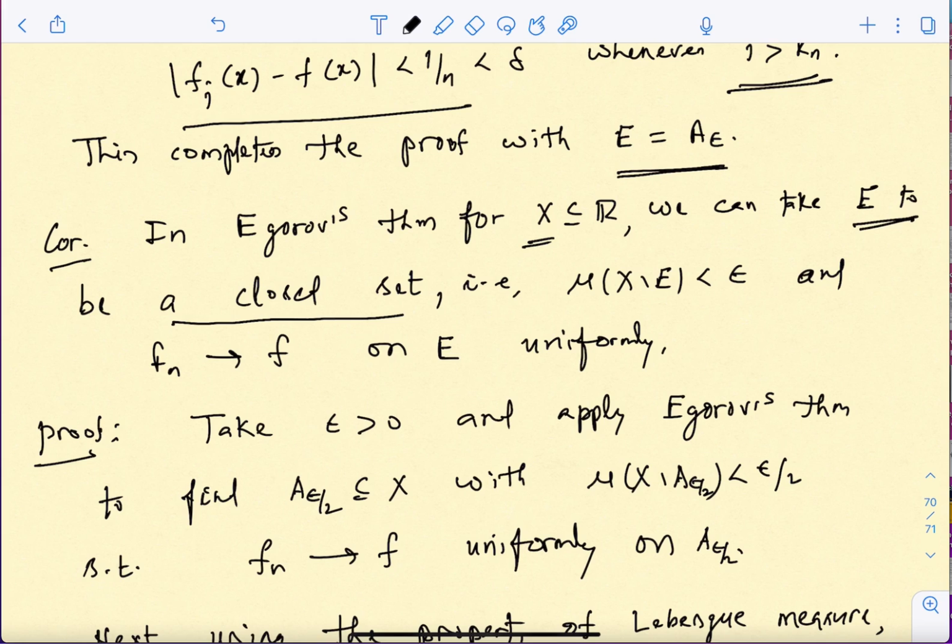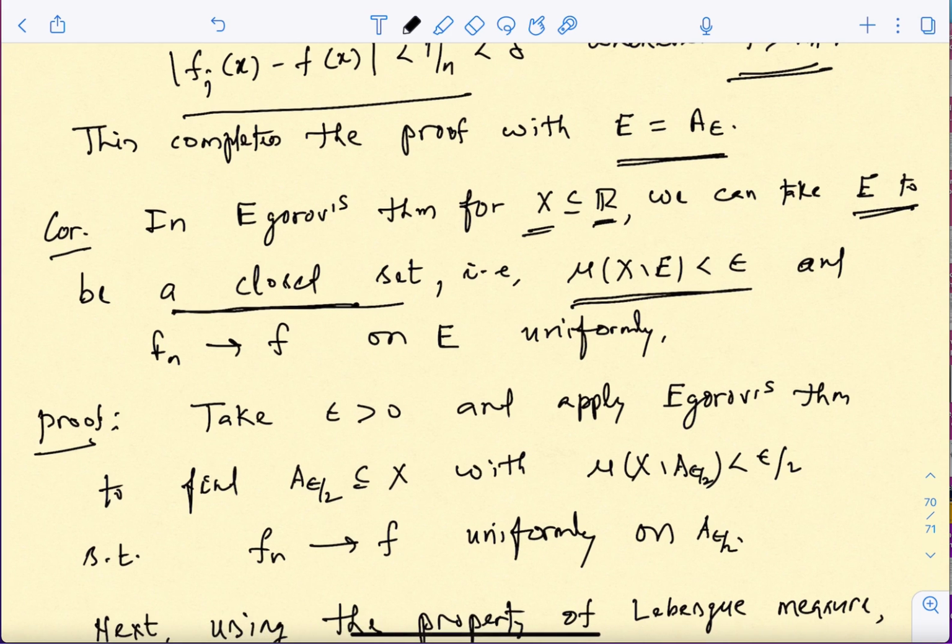So take for example the situation of Lebesgue measure. Okay, so then you take X to be a finite measure subset of R, and then on this you can talk about closed, open, all these things. So here actually we can say that there is a closed set E. So this is an additional property. So that means you can choose set E to be a much nicer set, okay, with this property that measure of X minus E is small, and f_n's these guys converge to f uniformly on this E. Okay, and how do you do this?